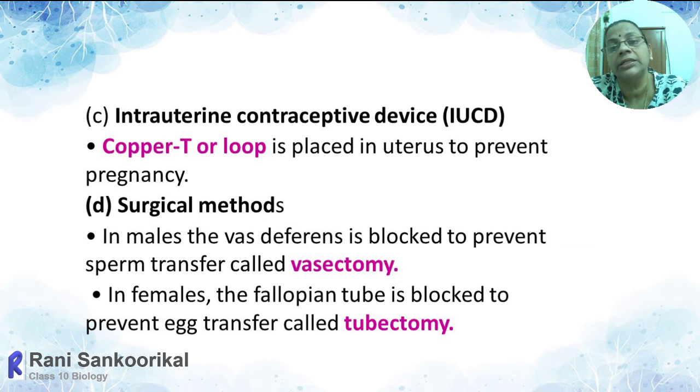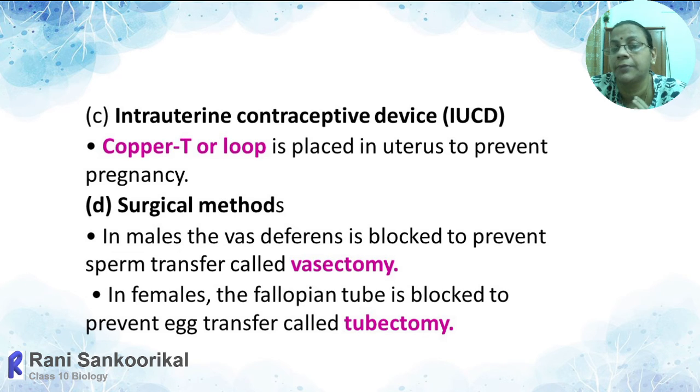Then the third category is the intrauterine contraceptive device, IUCD. These are devices which are inserted into the uterus so that the uterus will reject or prevent the implantation process. The most common is copper T or loop.